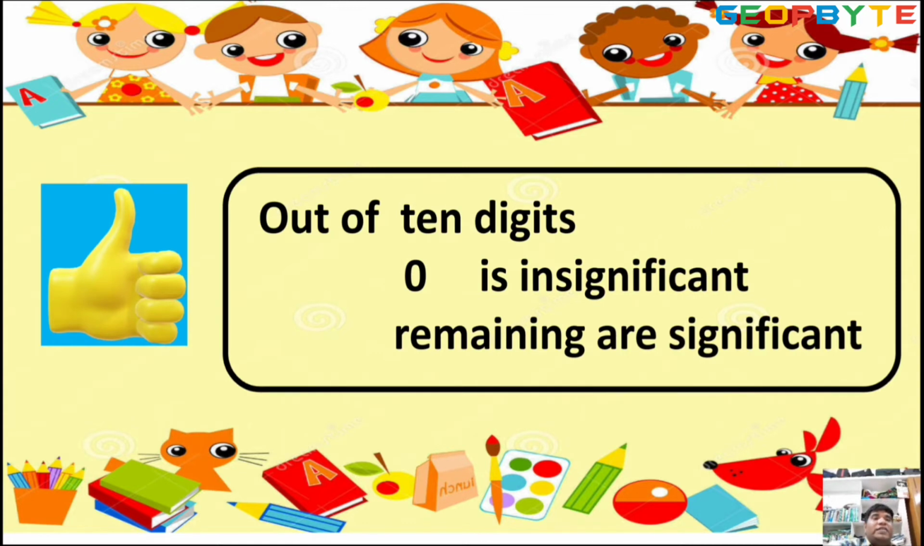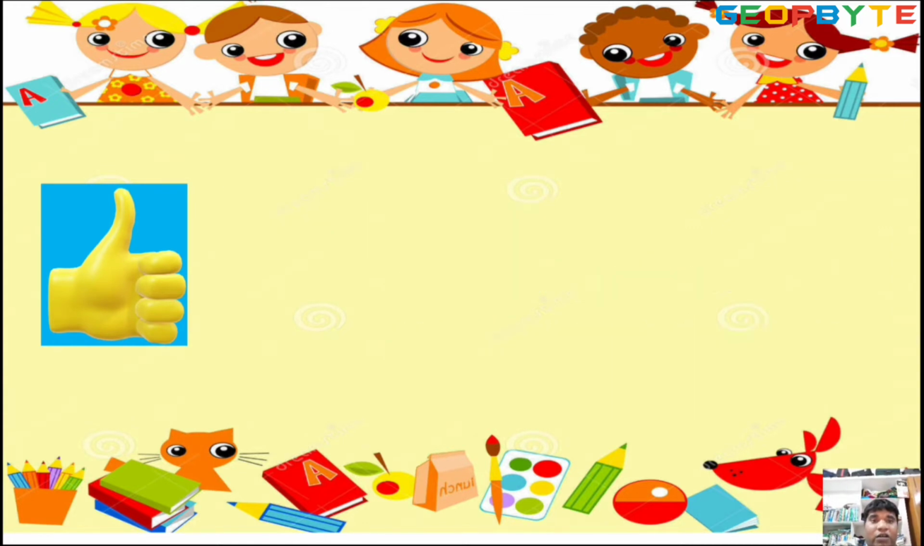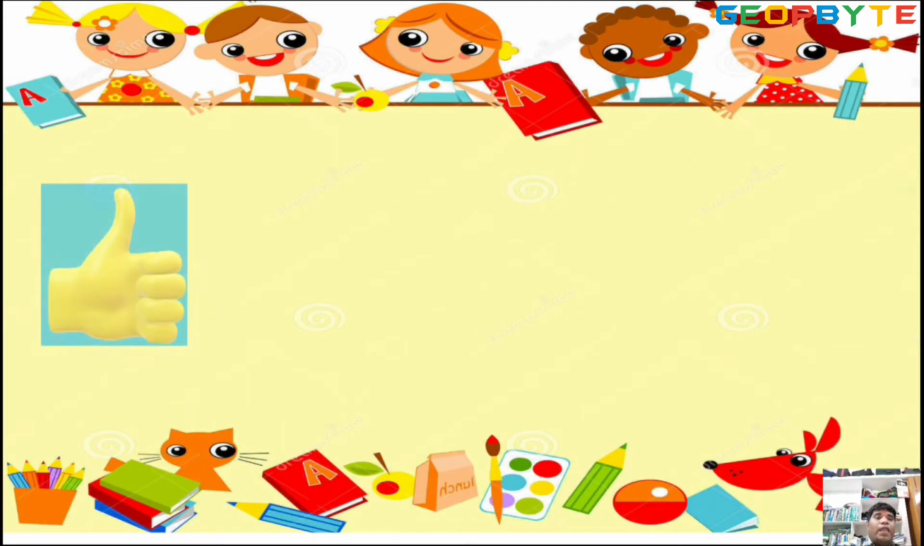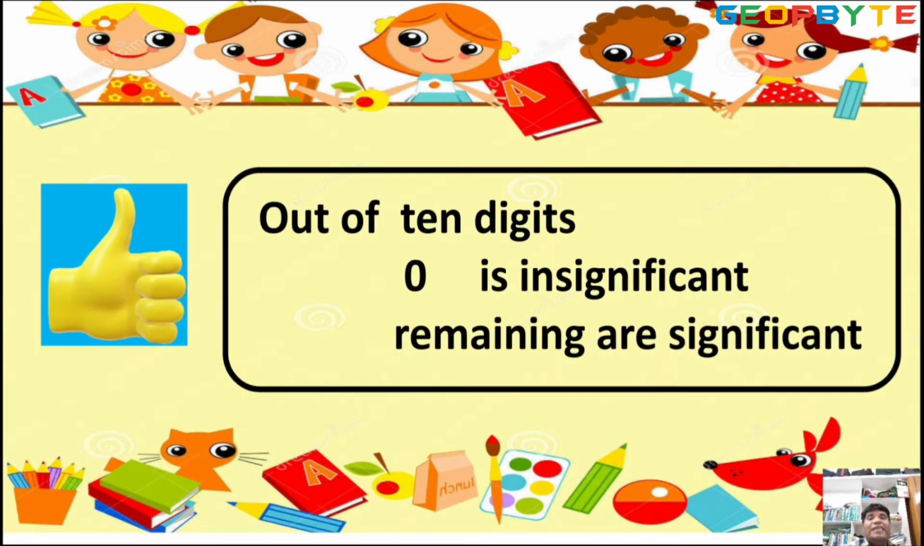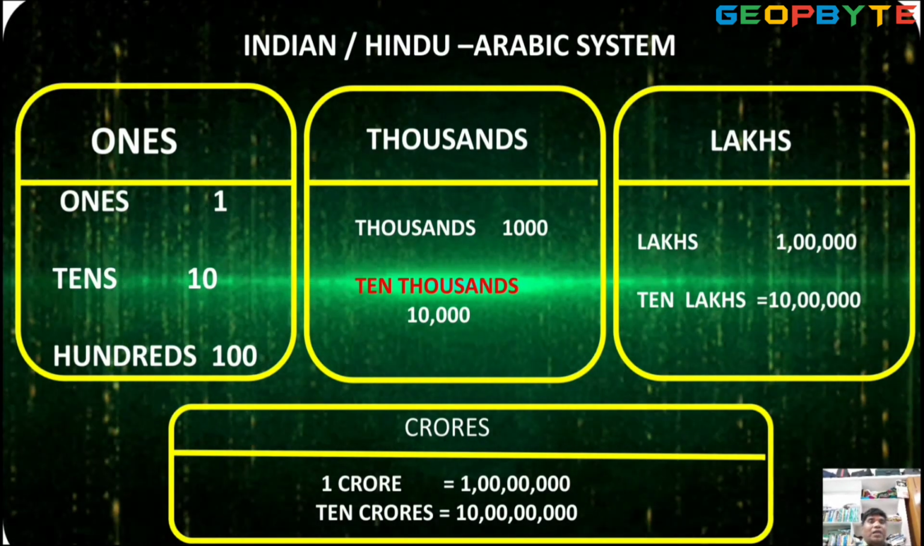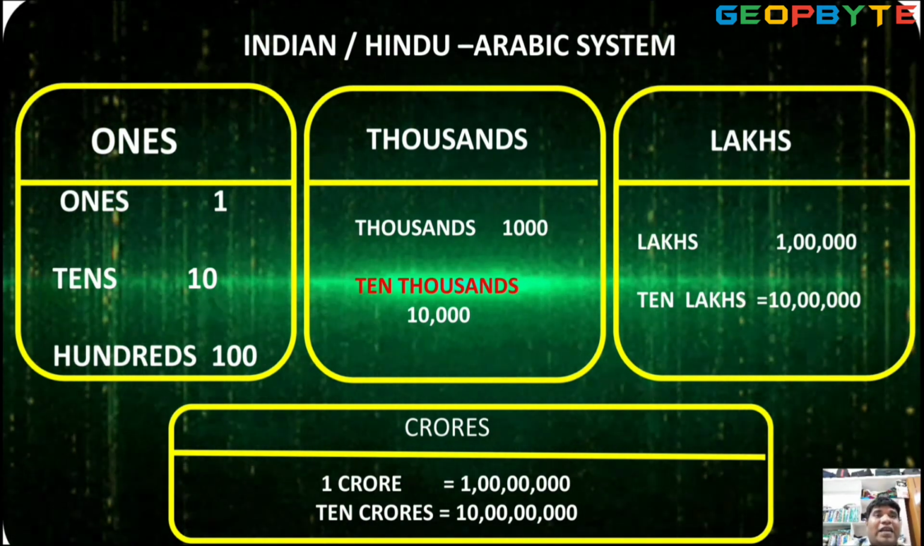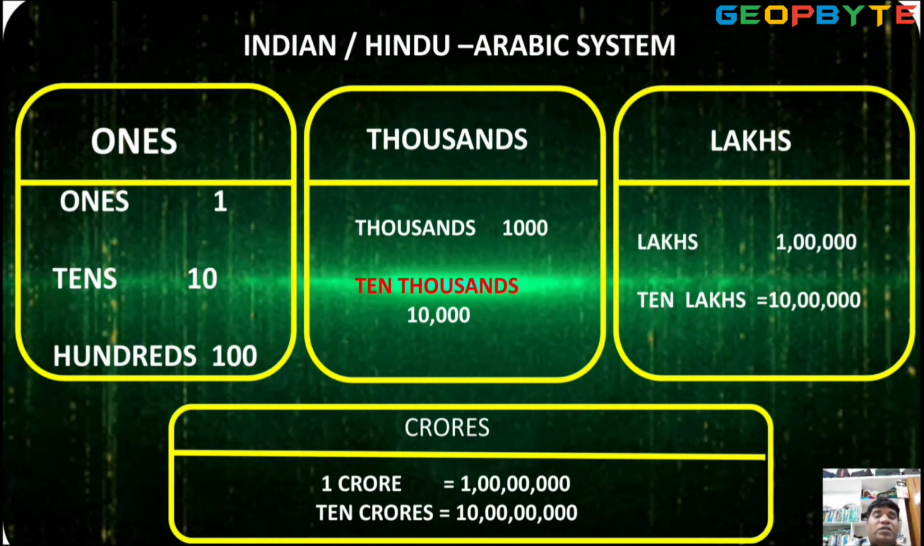out of the 10 digits, we have a total of 10 digits. Count here: 1, 2, 3, 4, 5, 6, 7, 8, 9, 10. Out of the 10 digits, 0 is insignificant. The remaining are significant. What is the system? Indian or Hindu Arabic system.